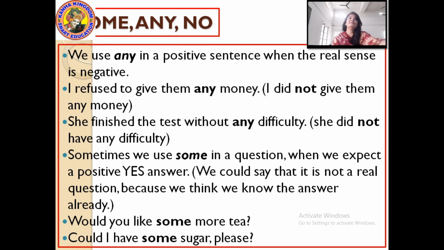Now moving further, let's see some exercises. I hope you have understood where you can use some, any or no, right? But after explanation, it is necessary to go through some exercises so that it will become easier for you to understand how to use it. So let's take a look at the first exercise of countable and uncountable nouns, and then we will move towards some, any and no.